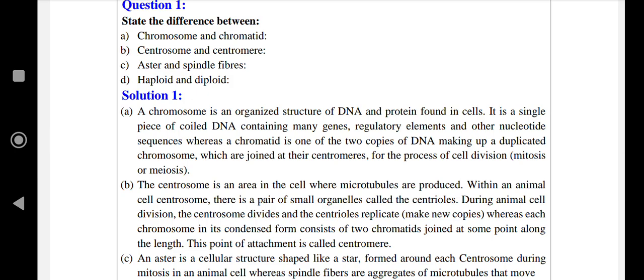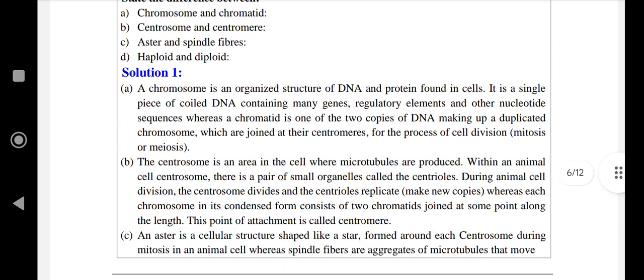It is a single piece of coiled DNA containing many genes, regulatory elements and other nucleotide sequences, whereas the chromatid is one of two copies of DNA making up a duplicated chromosome, which are joined at the centromere for the process of cell division, mitosis or meiosis. Second question is the difference between centrosome and centromere.